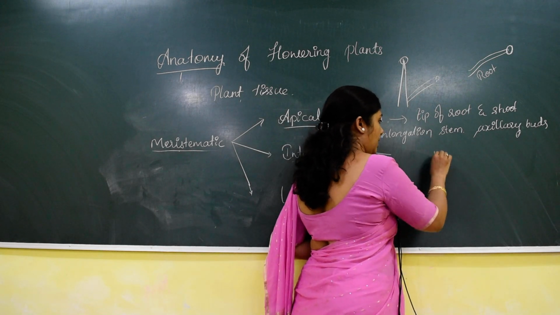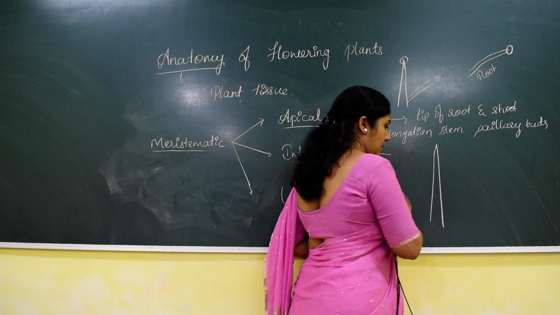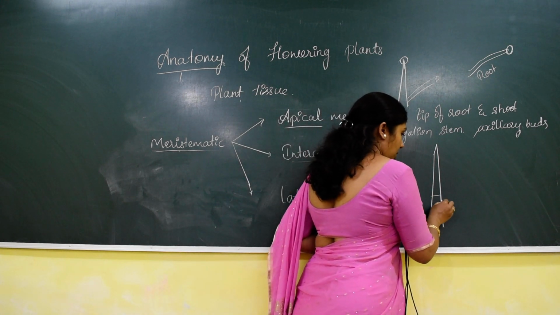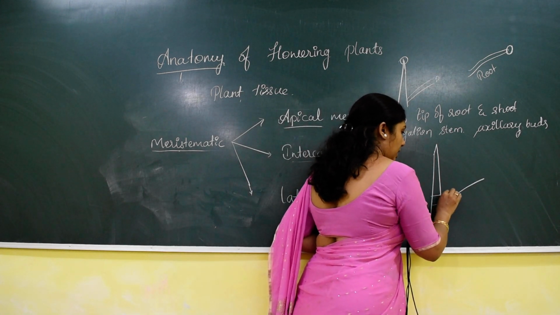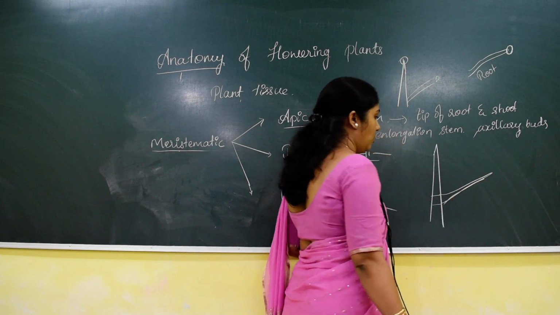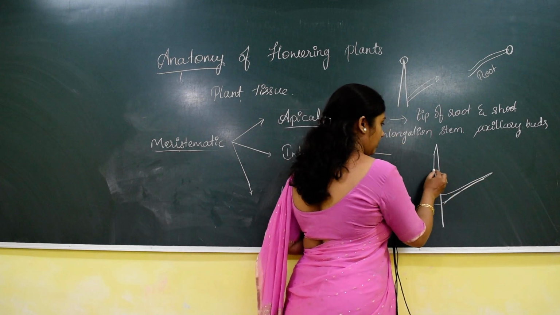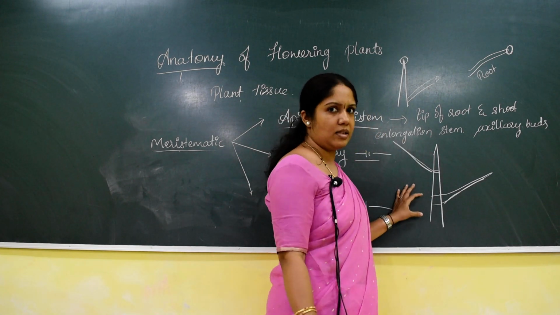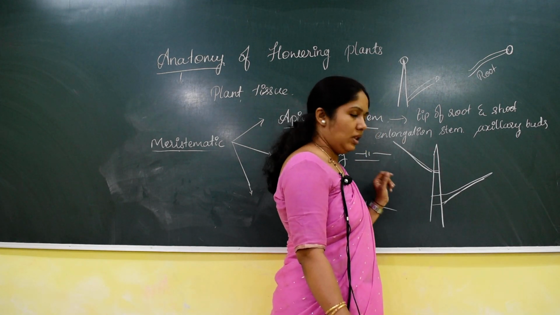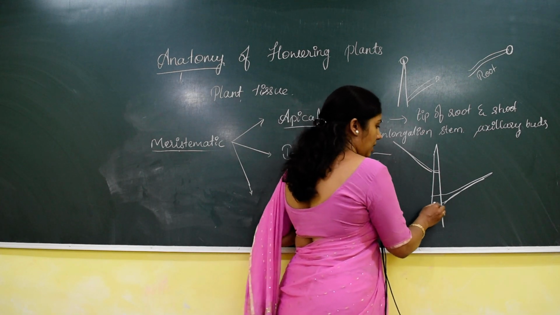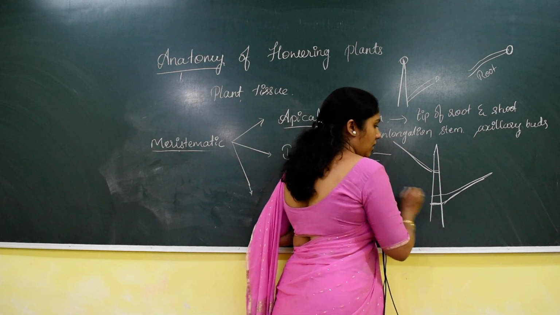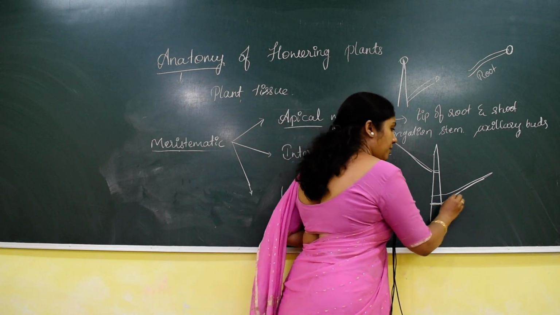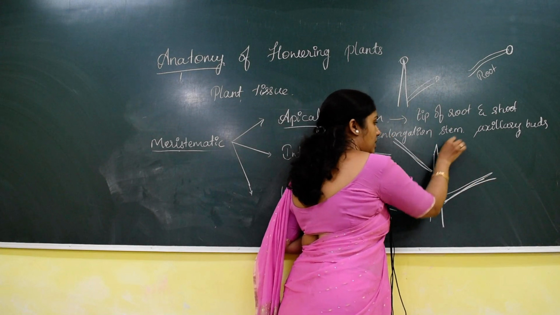Next, the intercalary meristem. Let us consider this as a part of a stem at the nodal region. So what are nodal region and internode? In the stem we can see one margin, or one line, from where the branches arise.